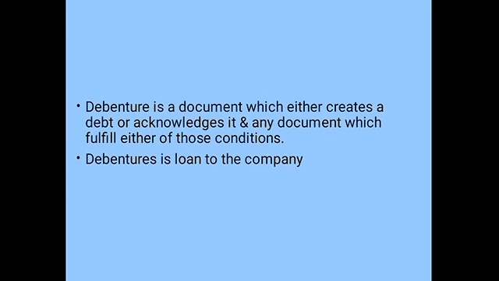A debenture is also a document which either creates a debt or acknowledges it, and a document which fulfills either of those conditions. Acknowledgement means a proof that the company gives that we have received money from you and we will be repaying that money along with the interest. So a debenture is a loan to a company. The investors who purchase debentures are called debenture holders. They just contribute to the capital, but they are not part of the capital or the owners of the company.